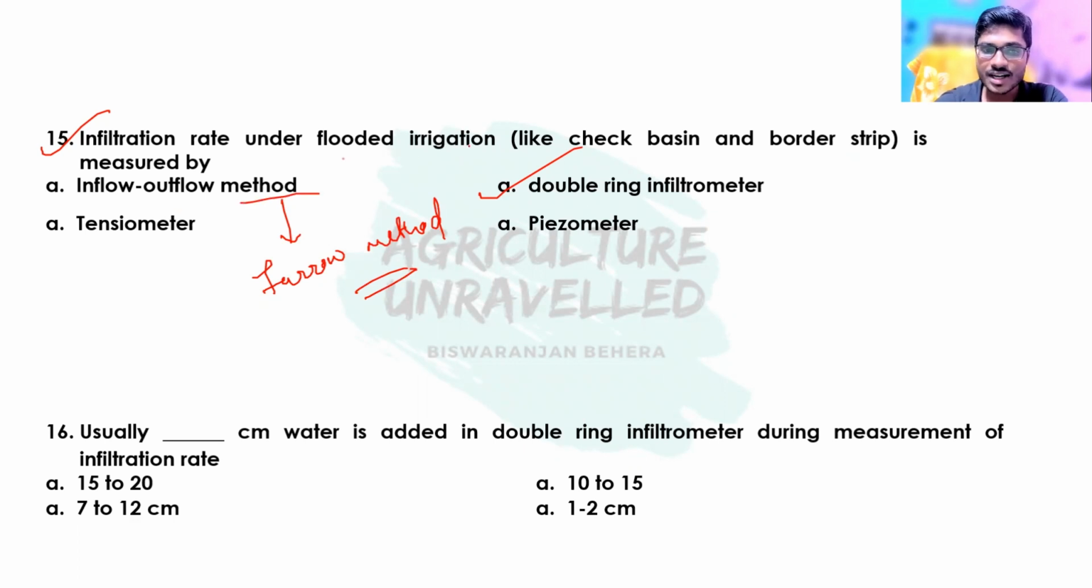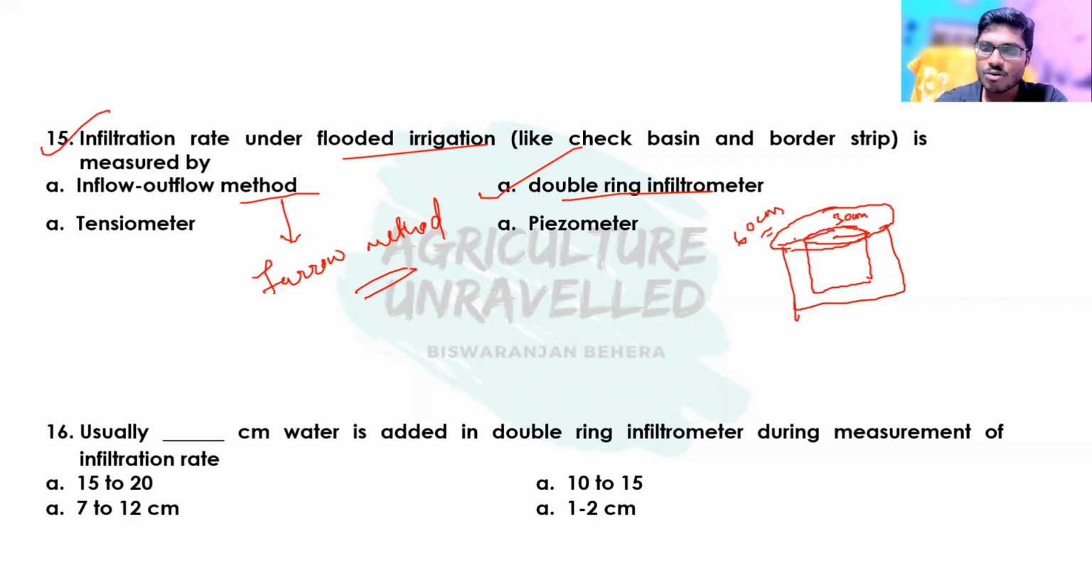But in flood irrigation types, like check basin or border strip method, the double ring infiltrometer method is used. So what is this double ring infiltrometer? Basically it consists of two rings, one inner ring and another outer ring. The diameter of the inner ring is about 30 centimeters, and the diameter of the outer ring is 60 centimeters.